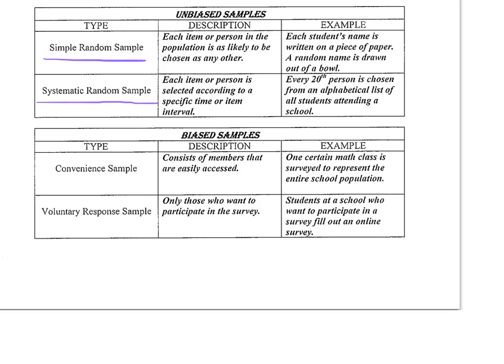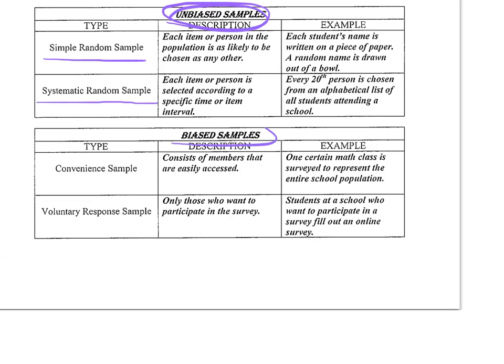Another sample that's unbiased, a systematic random sample. Each item or person is selected according to a specific time or item interval. For example, if I took a list of NTMS students, every student, and I alphabetized it, or the computer would probably do it for me, and I chose every 20th person, every student has an equal chance of being selected. They're all part of the group. So that would be an unbiased sample. So those are unbiased.